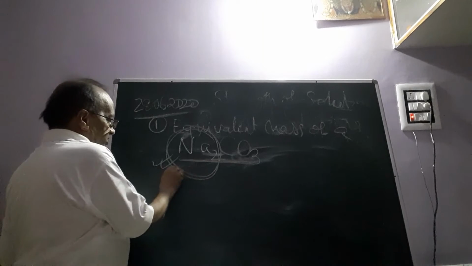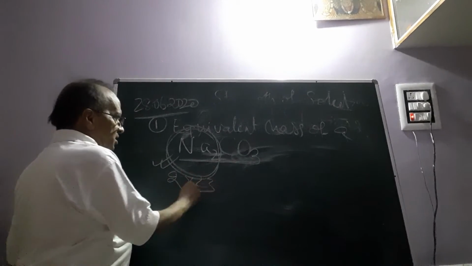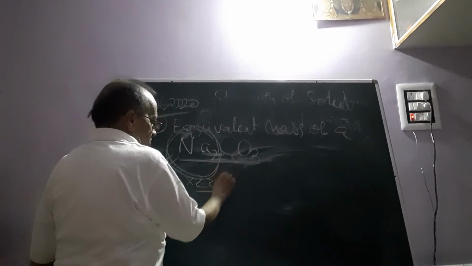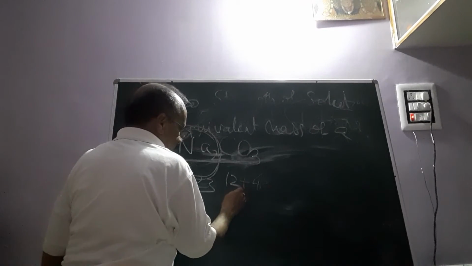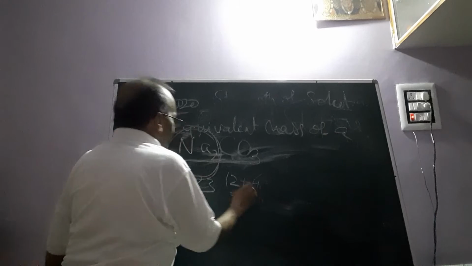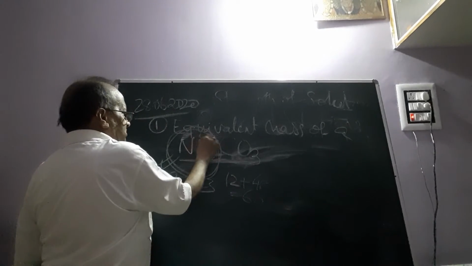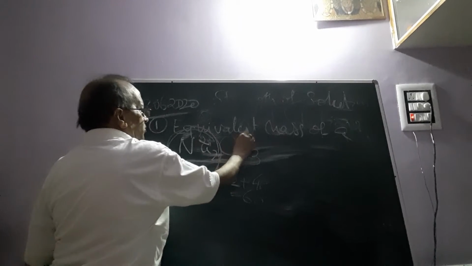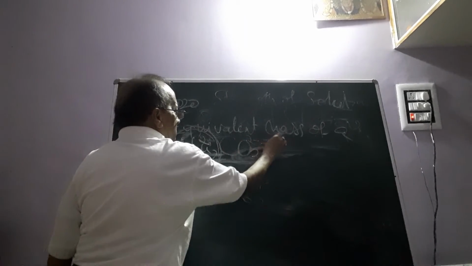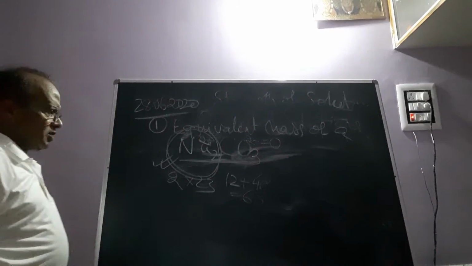So 2 equivalents is here 2 into 23, and carbonate 12 plus 48, that means 60. So here 2 sodium means 2 plus charge and 1 carbonate 2 minus charge. So here total charge is 0.